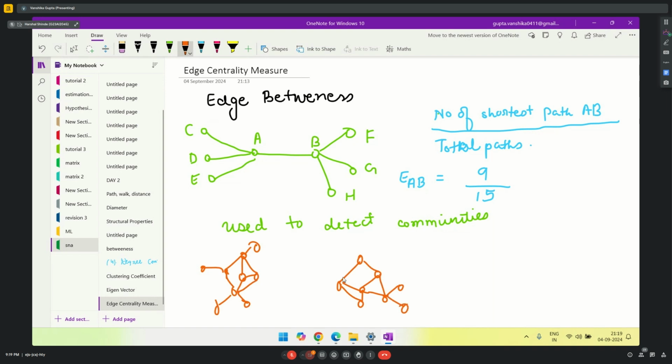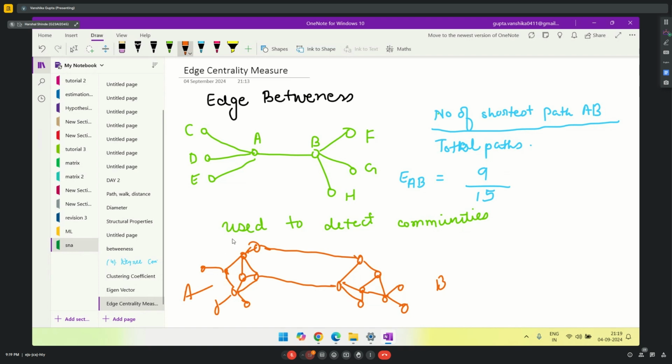These are two communities, or let's say two places, two cities, city A and city B. Now to connect both cities, I built a highway. This is my link that is used to connect these two cities. Now there was a lot of rush on this link, so I built another path which could connect these two cities. I built one more path.